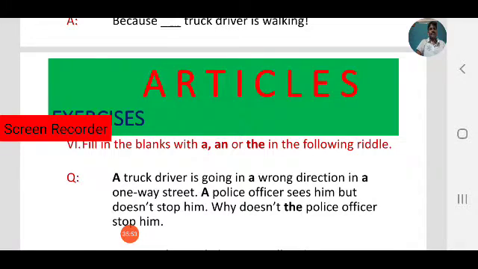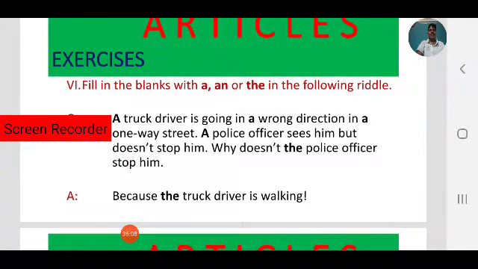A truck driver is going in a wrong direction in a one-way street. A police officer sees him but doesn't stop him. Why doesn't the police officer stop him? Yes, because the truck driver is walking. Because why? Because he is walking.